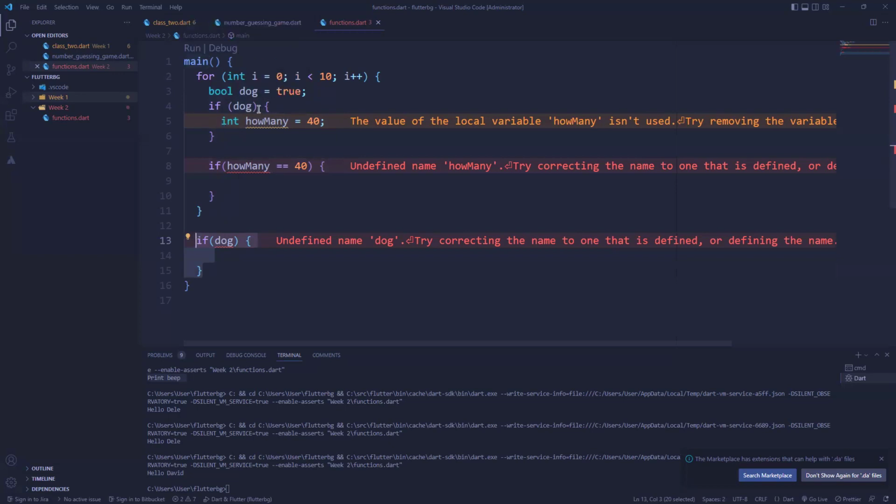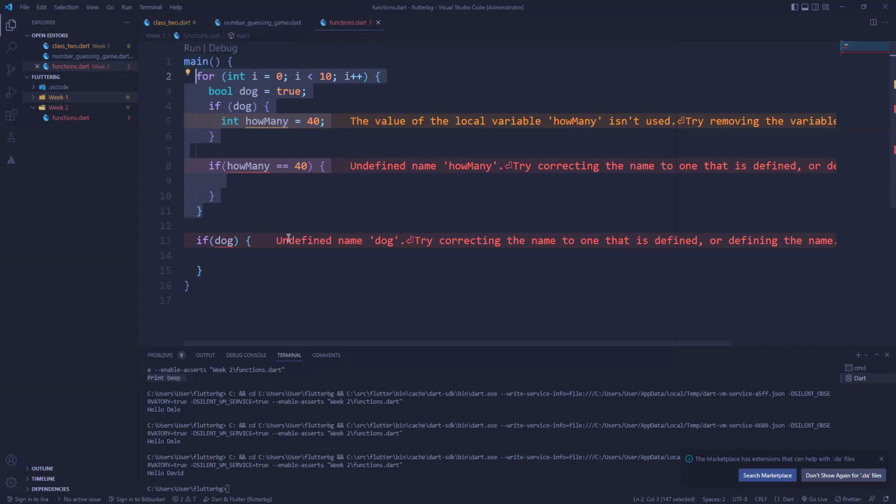And dog was not declared in the main function. It was declared in this for loop. So that's just the concept of local variables. Now, variables can also be declared outside of functions. In that case, they are no longer local variables. They are now what we call global variables. So it is actually going to be top level.